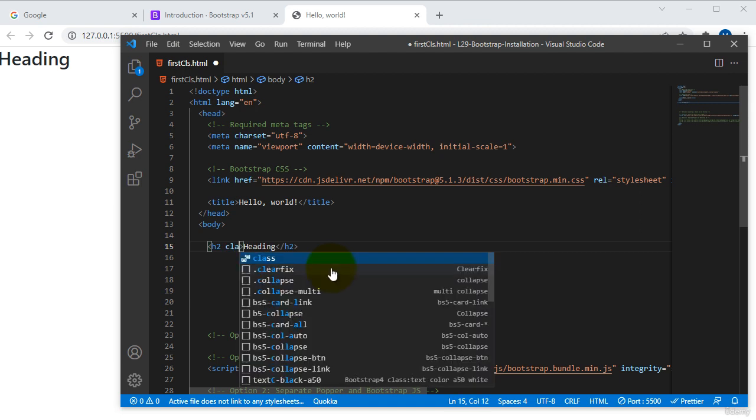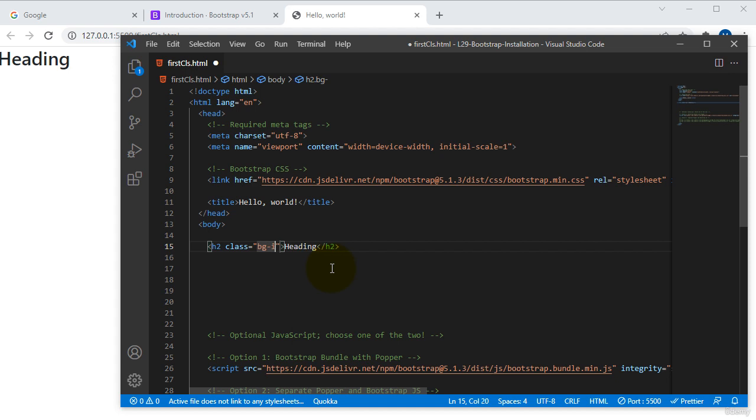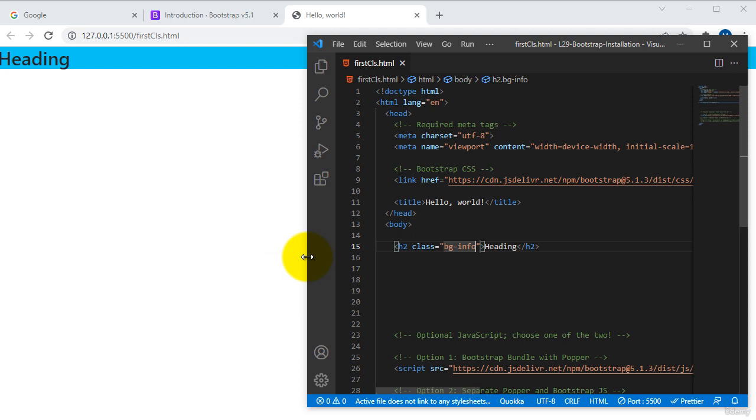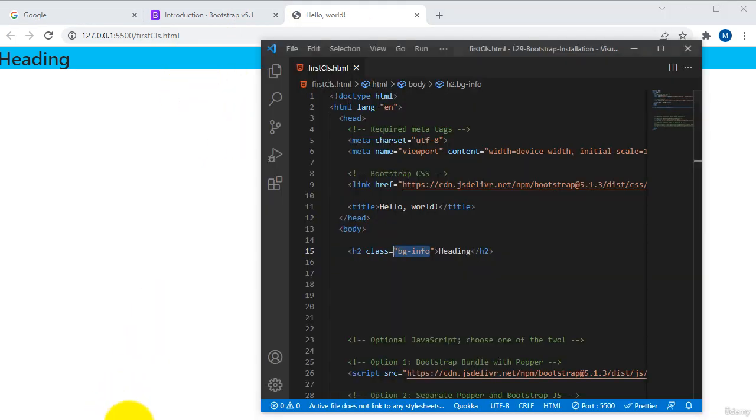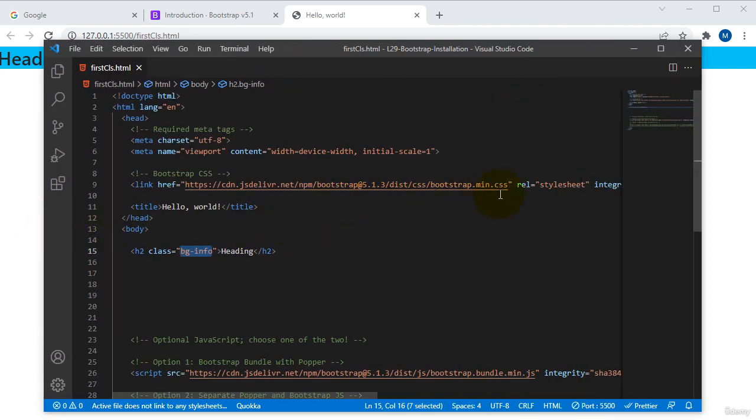For that, I will write class equals bg-info. Now I will save this one. Here you can see there is a background color. Remember, without writing any single line of CSS code, just by assigning this class attribute, I inserted a background color like this. Whatever the bg-info class has, it has some properties, like the cyan color, width, and height. All these attribute properties are in this CDN link only.